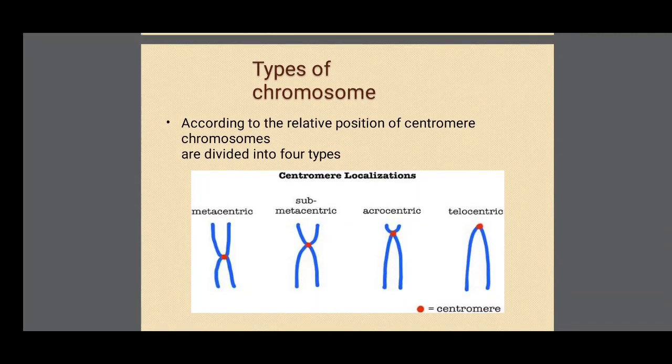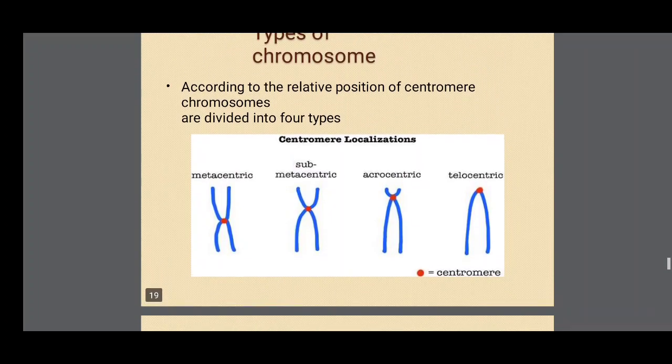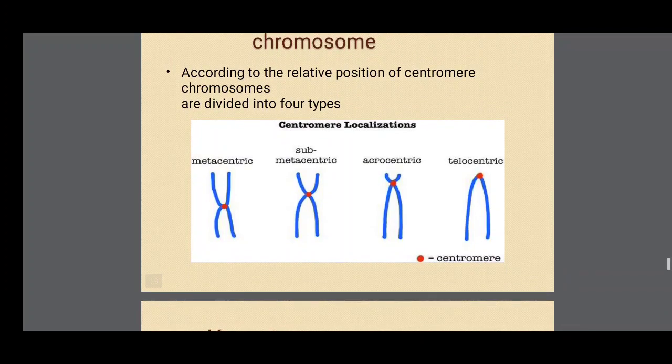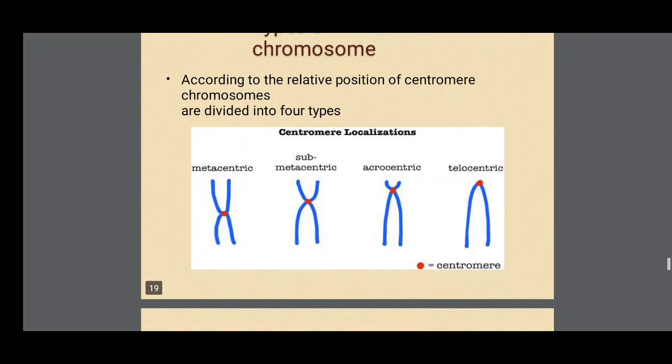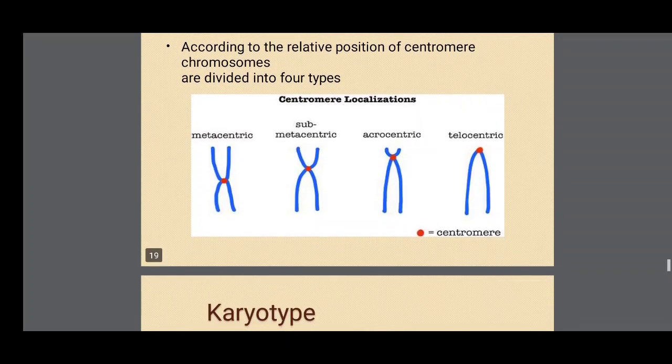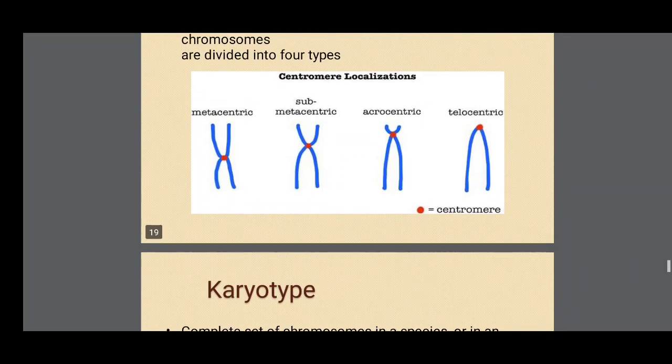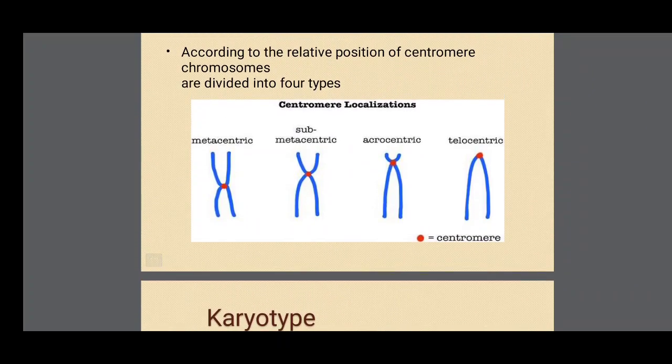Types of chromosomes. According to the relative position of the centromere, chromosomes are divided into 4 types: metacentric, submetacentric, acrocentric, telocentric. Where the centromere is positioned at the middle, it is called metacentric.